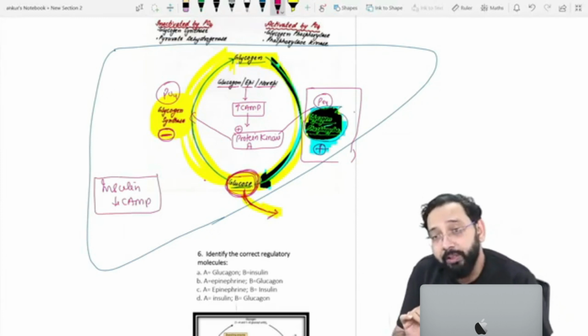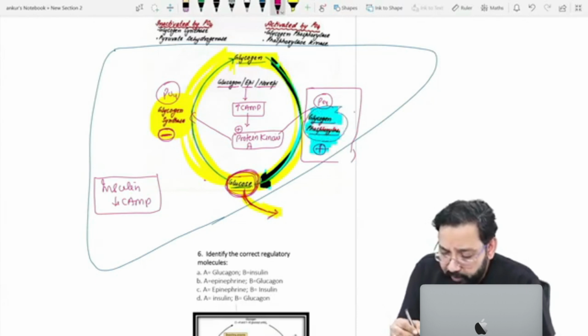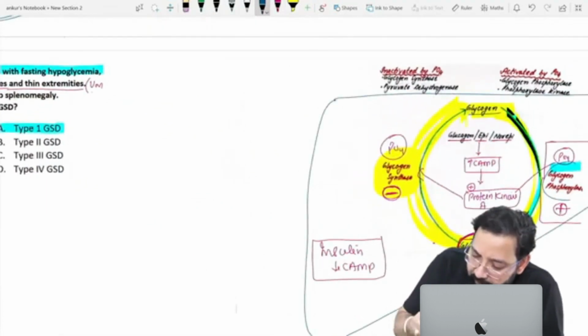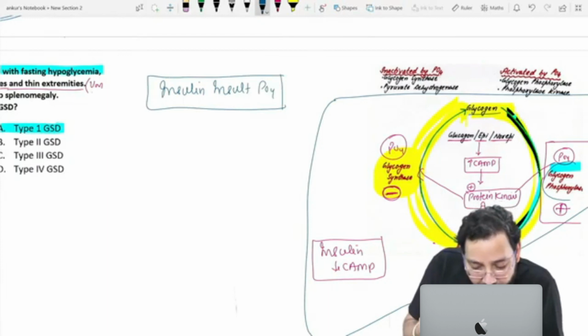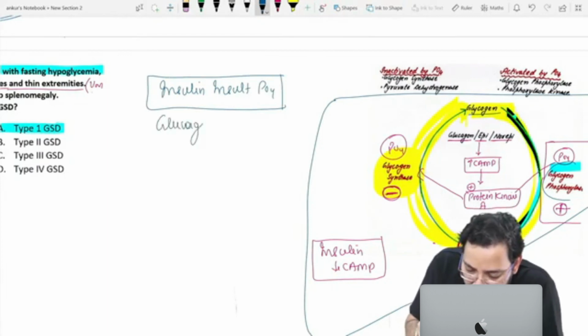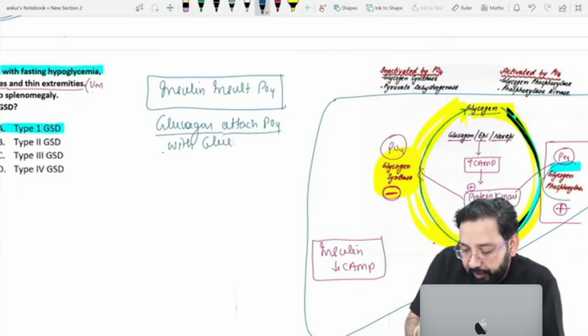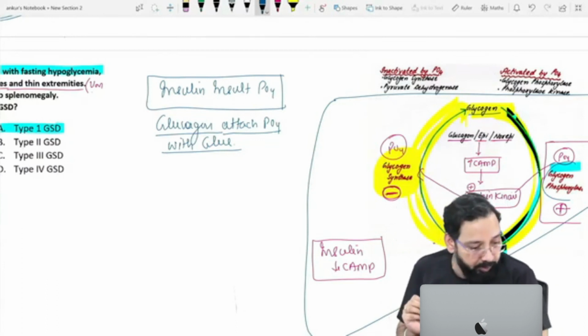Glucagon increases cyclic AMP and attaches phosphate, and you can make a mnemonic. I told you: insulin insults phosphate. Glucagon attaches phosphate with glue. So wherever you find glucagon, it will attach phosphate with the help of glue.